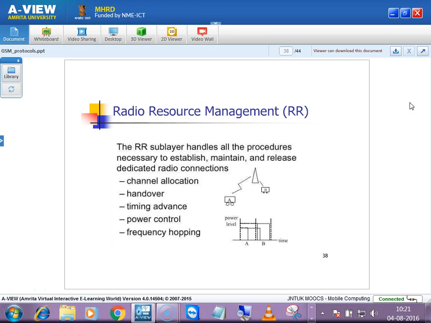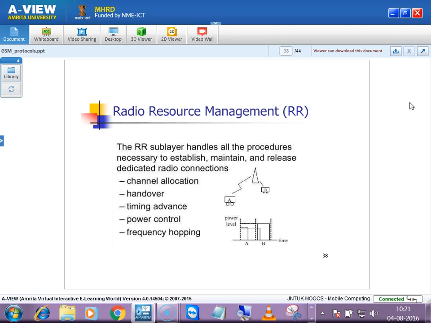And timing advance in the sense you are sending something, but the receiver is not at all receiving that. I mean, it is not in a mode. Receiver is not ready to receive that. Then whatever you send is waste, right? So for that we first exchange this timing advance command. Receiver will be told that at this time I will be transmitting some information, so please be ready at that time. So based on that it will be in sync at that time.